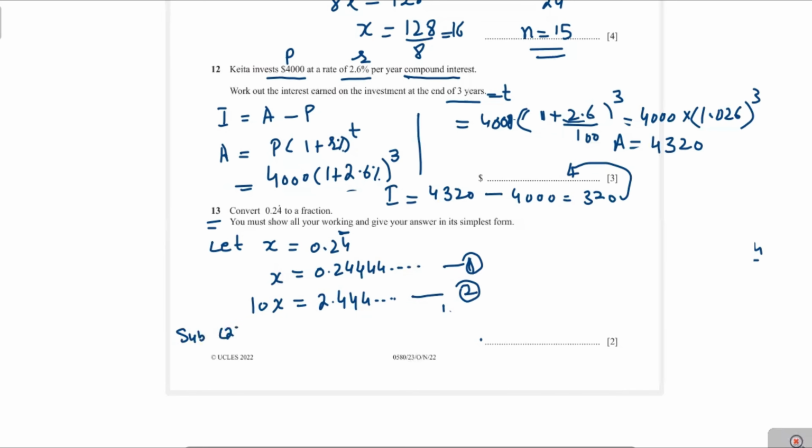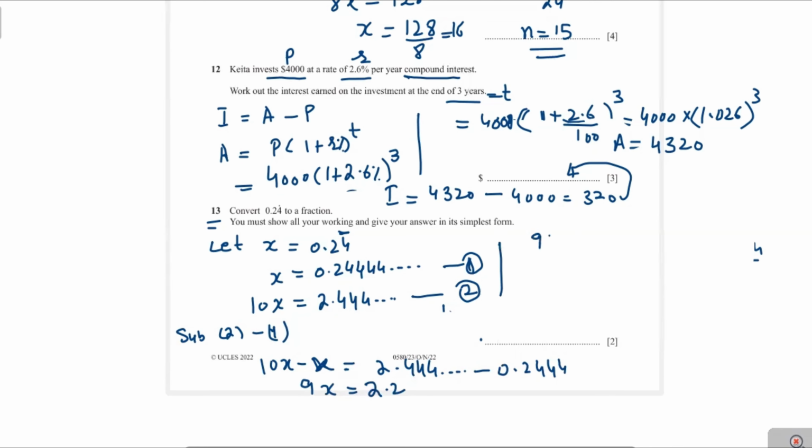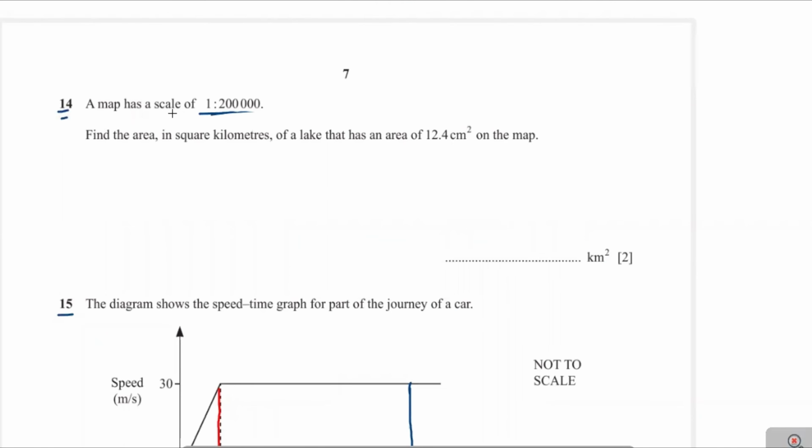Now you subtract 2 minus 1, you get 10x minus x will be equal to 2.444 minus 0.2444, you get 2.2. Therefore, 9x will be equal to 2.2. You write it as 9x equal to 22 over 10. That's equal to 11 over 5. And you can write x equal to 11 over 45. This is the answer.